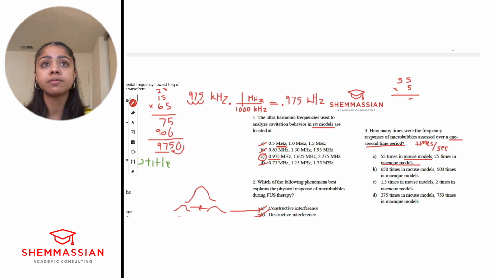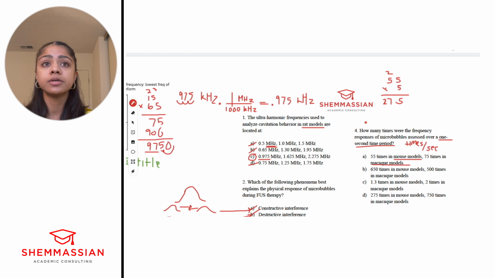All right, so 55 times 5, we got 25. 5 times 5 is 25, 275, right? And what are the units here? We got times per second for the mouse model.